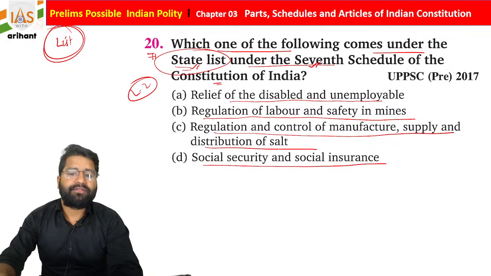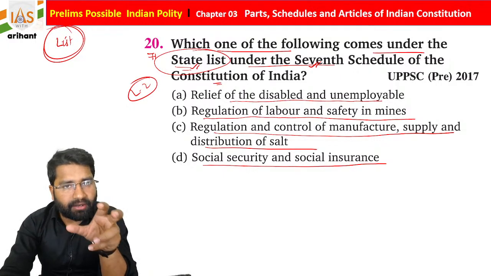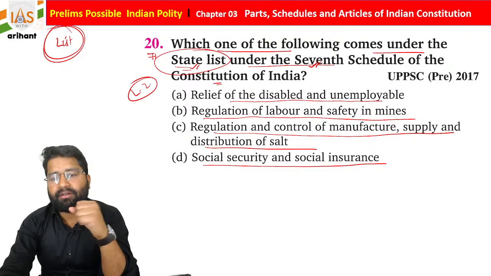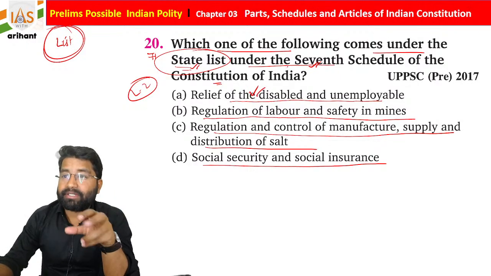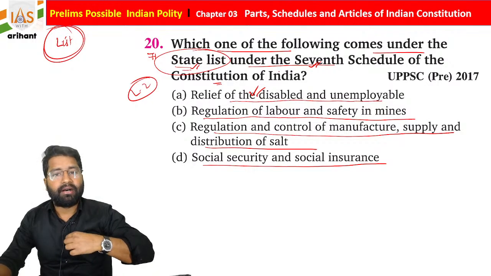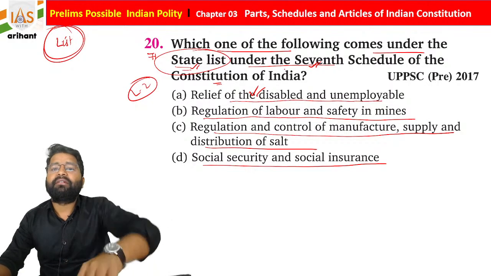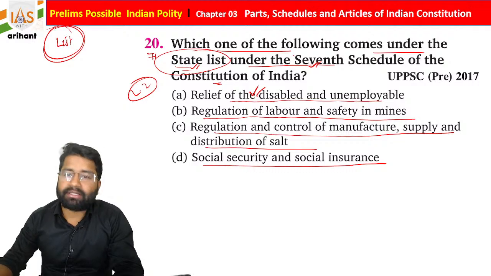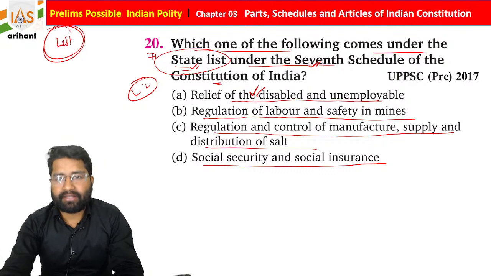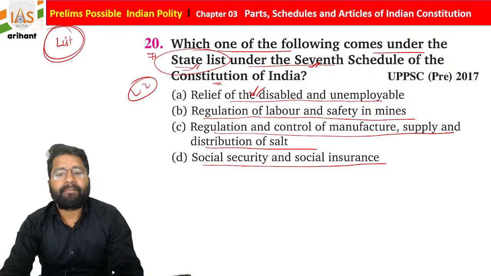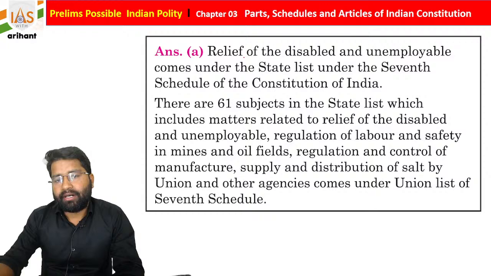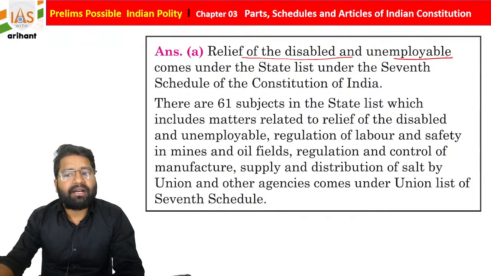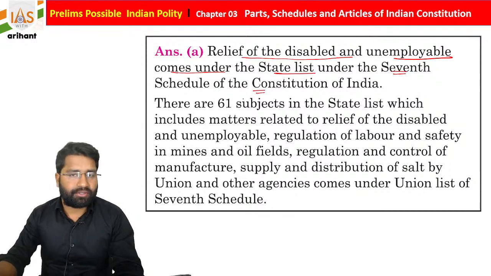If you see, students, very carefully, which is the matter of state, means where the state can make law. So if we talk about relief of the disabled, sometimes the state government tries to provide unemployment bhatta. So these things are basically part of list 2. So we just added here the relief of the disabled and unemployable came under the state list under the 7th schedule of the Indian Constitution.